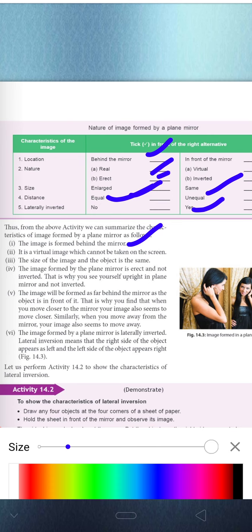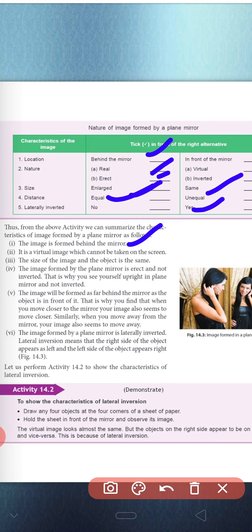What do we mean by lateral inversion? It means that the right side of any object, or the right side of your body, always appears to be the left side in the mirror. This phenomenon by which we see our left side in the mirror as the right side is called lateral inversion. Clear about all the characteristics of the image formed by the mirror.